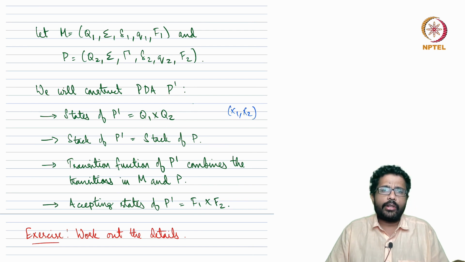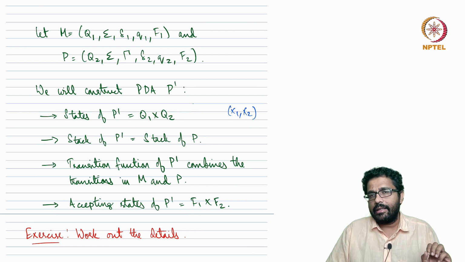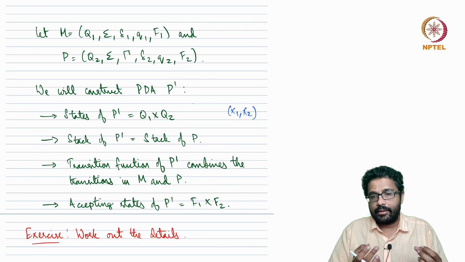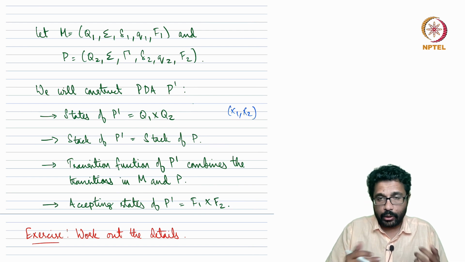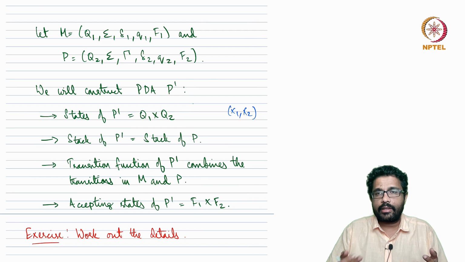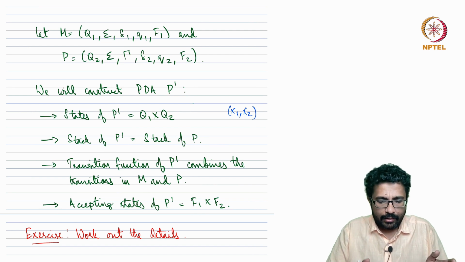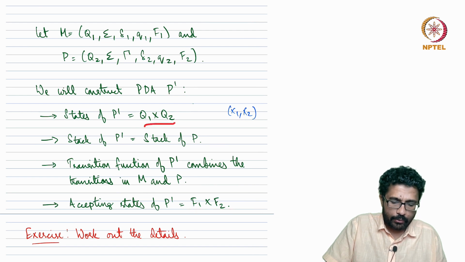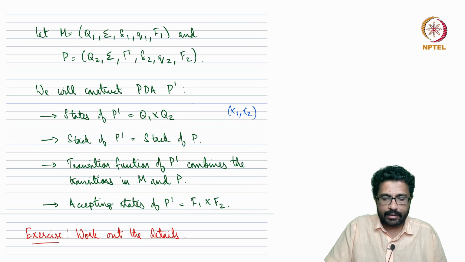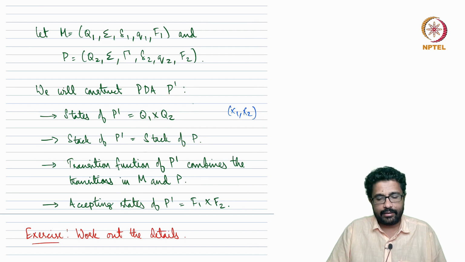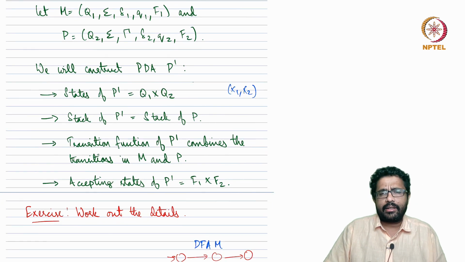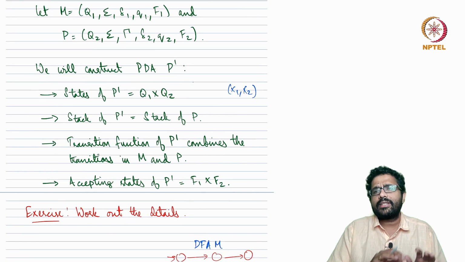And if you recall, we even mentioned this briefly while discussing the proof of union, that regular languages are closed under union. We said that by changing the accept states into F1 cross F2, we get closure under intersection. So this is the same thing. The accepting states are F1 cross F2, the states are Q1 cross Q2, and because only one of them has a stack, the new PDA faithfully reproduces the stack contents. That is pretty much the idea, and otherwise the details of the proof are pretty much the same.